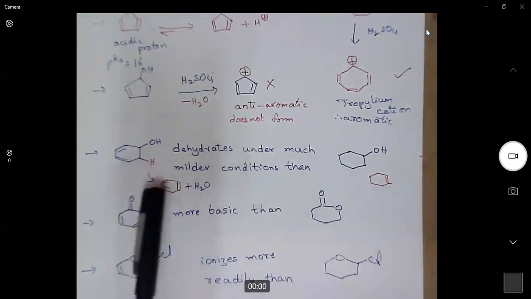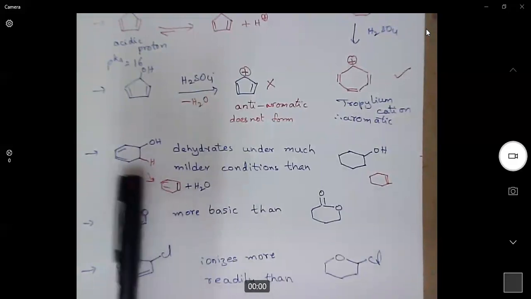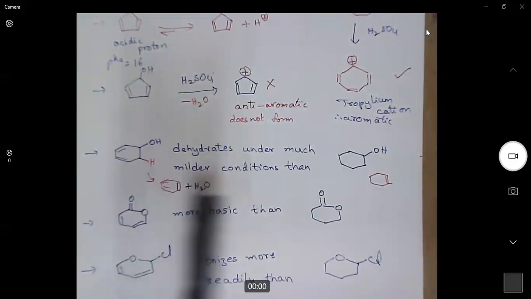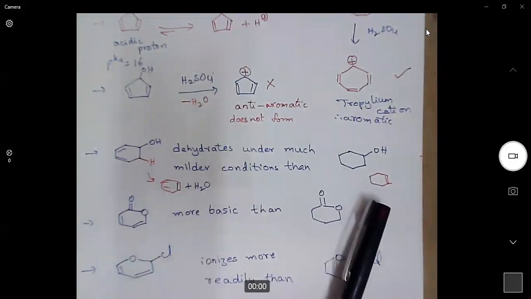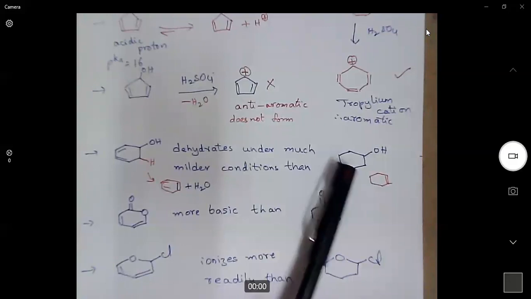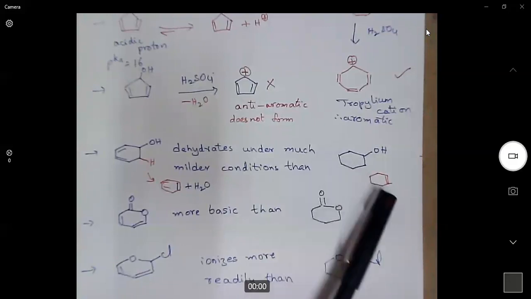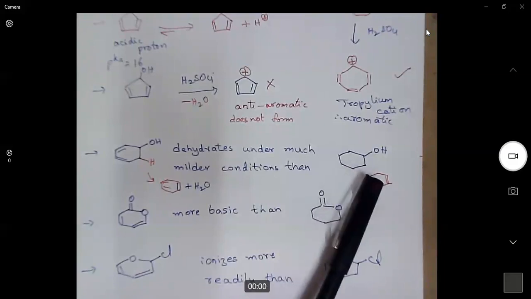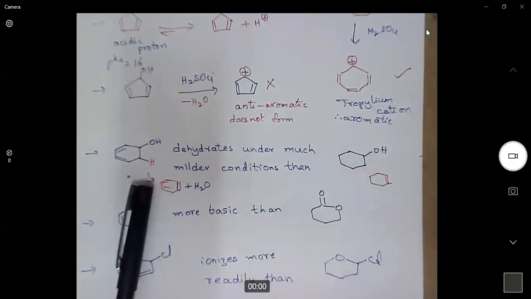Because we are generating a highly stable molecule, the reaction is very, very easy because the product is very, very stable. But here the stability may not change a considerable amount from the starting material. Of course, this reaction occurs, but it will be a little harder compared to this.